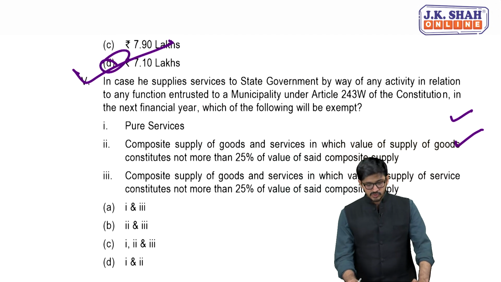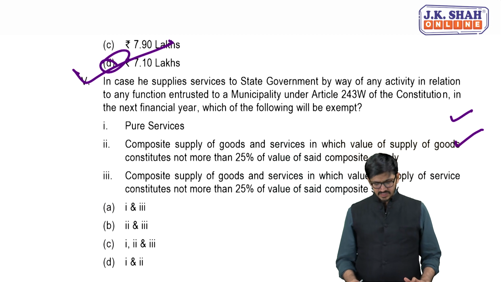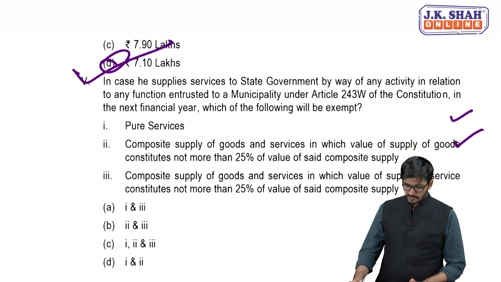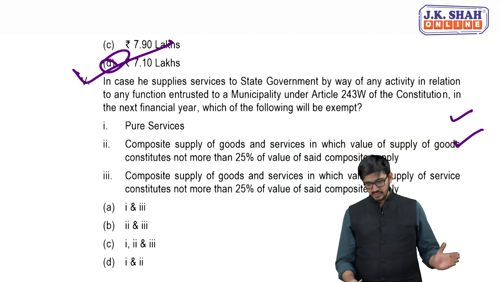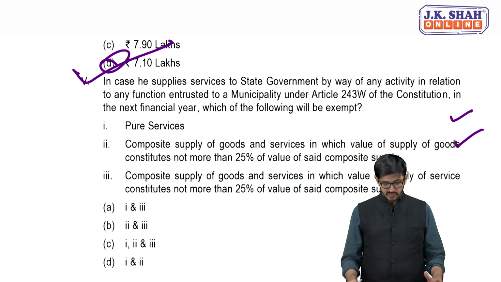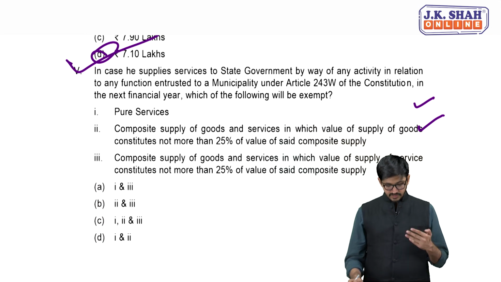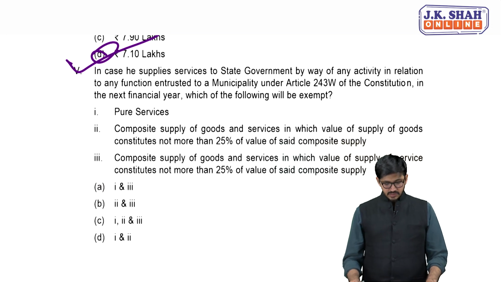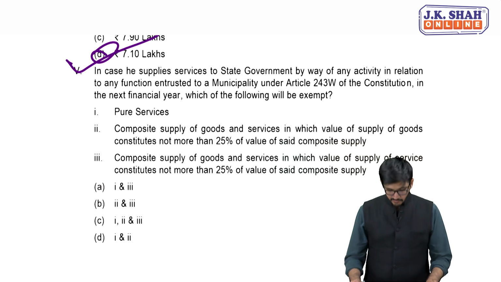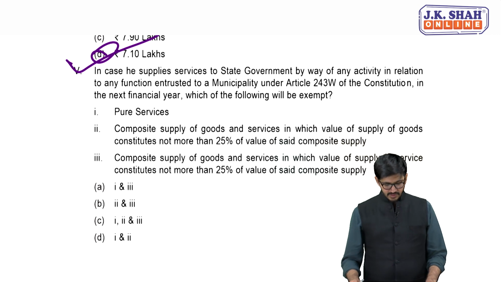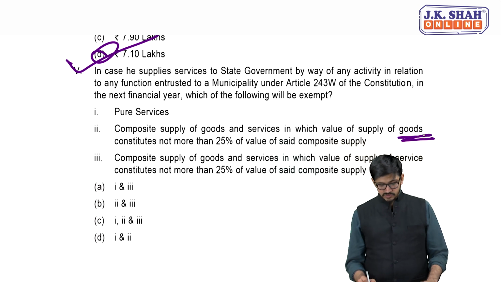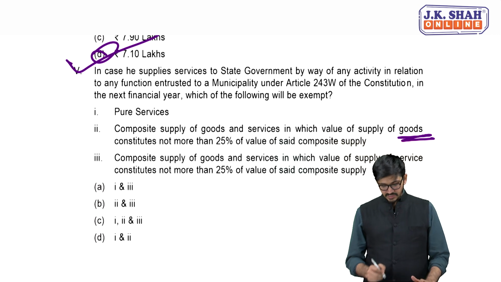Next is in case he supplies services to state government by way of an activity in relation to any function entrusted to a municipality under Article 243W of the Constitution in the next financial year, which of the following will be exempt? So here, my dear friends, you have 3 cases, right? Pure services, composite supply of goods and services, where the supply of goods is not more than 25%, and the same but where the supply of service is not more than 25%.